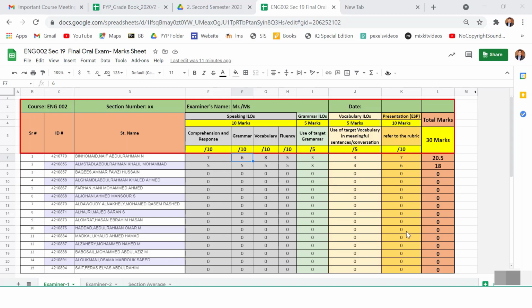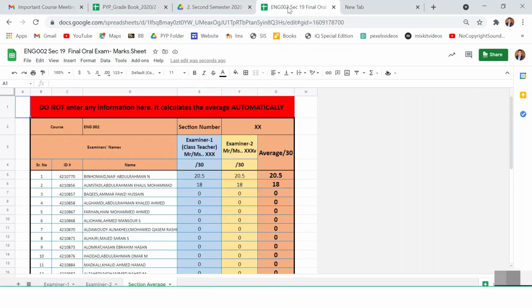We try our level best to make the procedure as simple as possible. If you have any question about this sheet, how to use this sheet, you can call me or send me an email. I will explain in detail. Although I have already explained and written the steps, if you follow the steps, you will not face any problem at all. However, if you face any problem, you can send me an email.